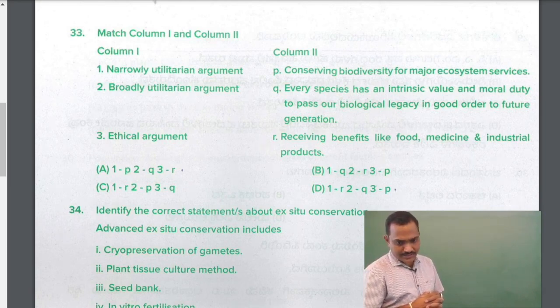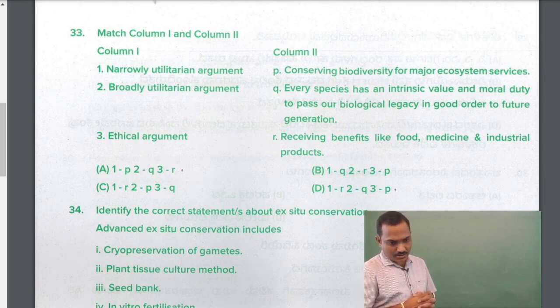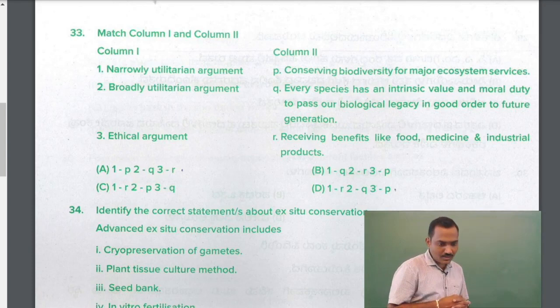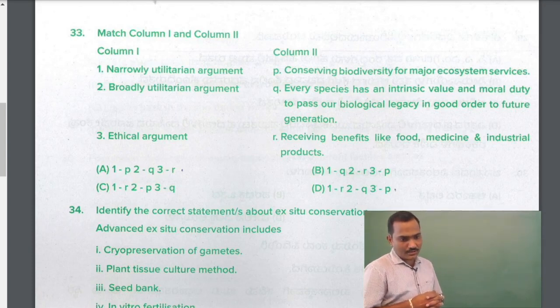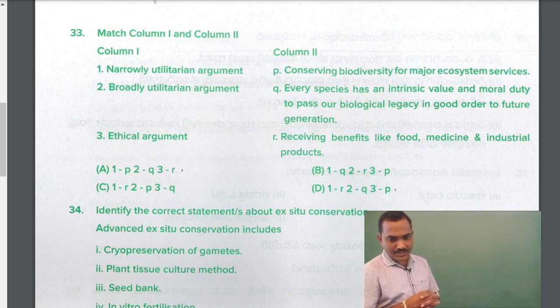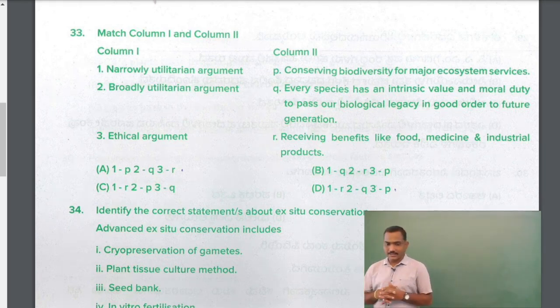So the first and second options can be eliminated because one is not matching with narrow utilitarian, and then the options are C and D. So you may have a doubt there. Let us see the second one, broad utilitarian, which matches with Q. Every species has intrinsic value. So the answer should be D or the last one. So that's the right answer.